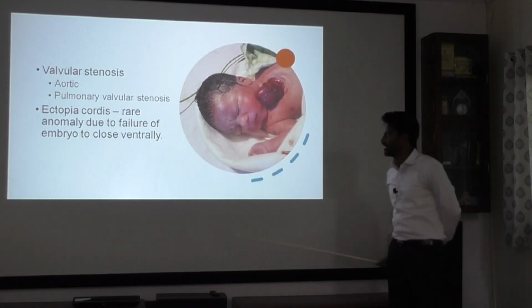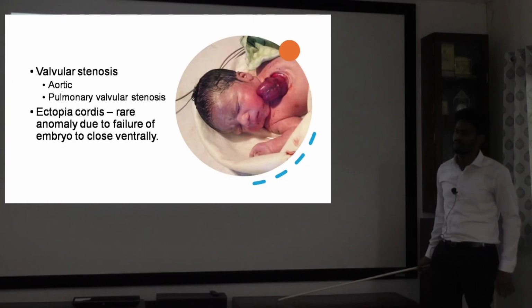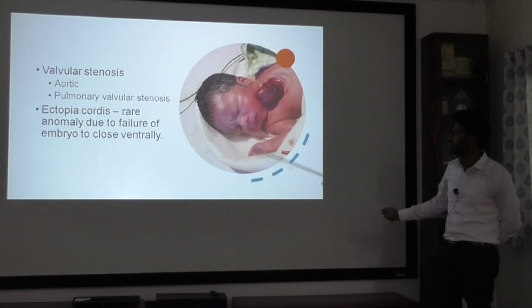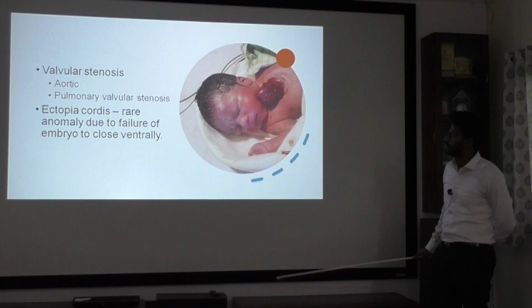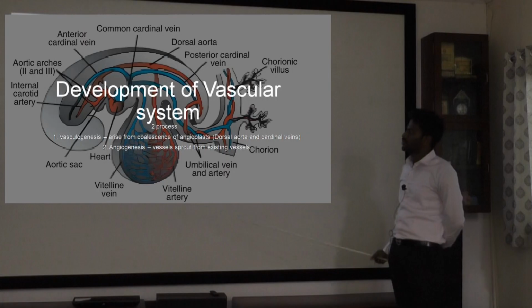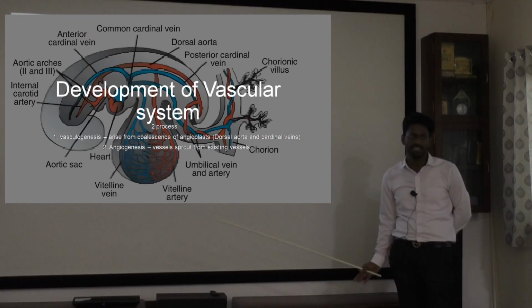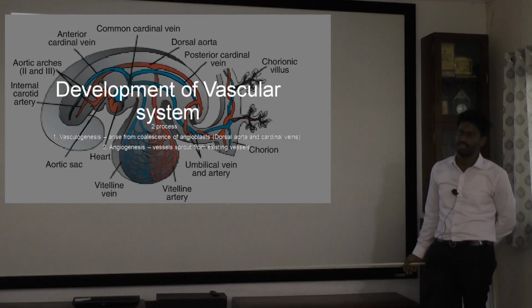And this is one more clinical entity. It is a very rare anomaly because of failure of closure of the embryo ventrally, which leads to ectopia cordis. Your heart will be outside your ribs. So this is ectopia cordis. This is how the heart is developed, and we have seen all the clinical conditions related to it.